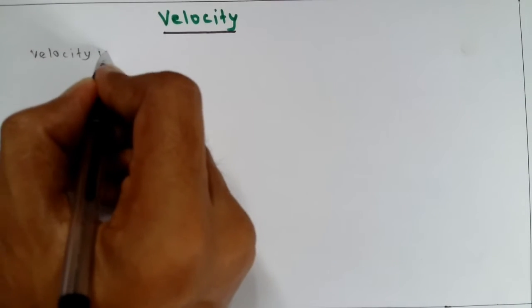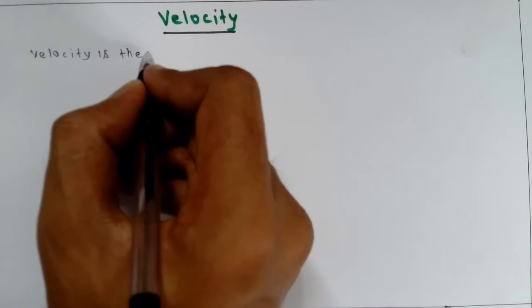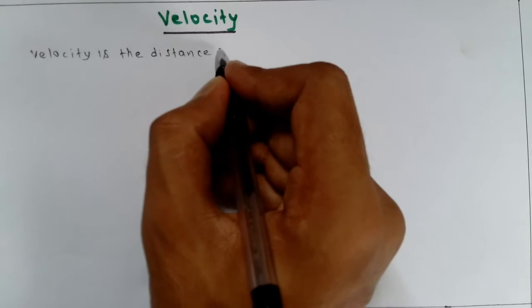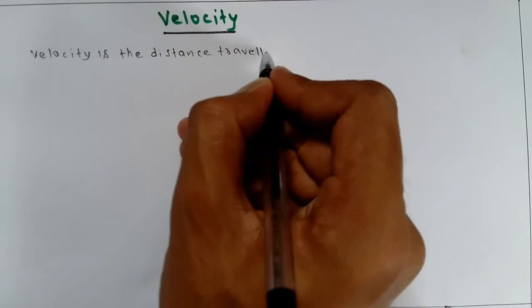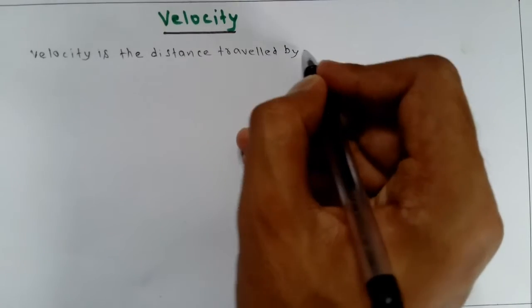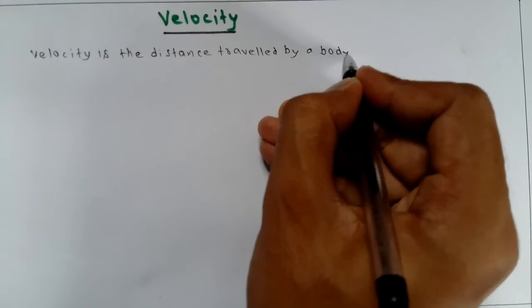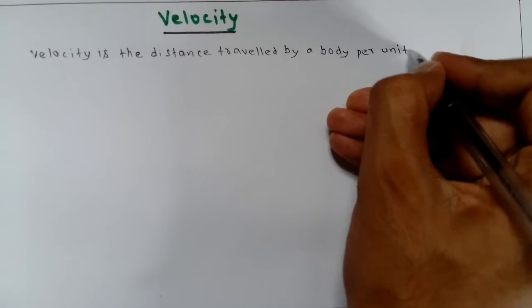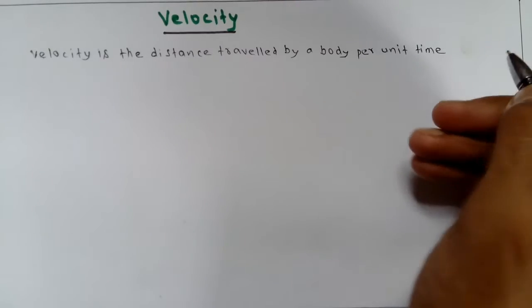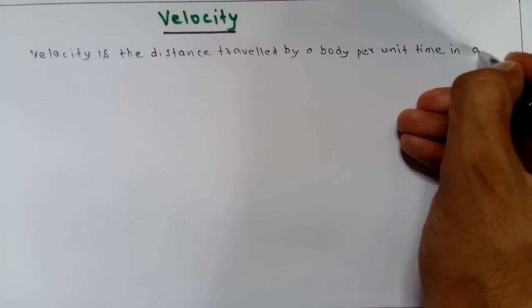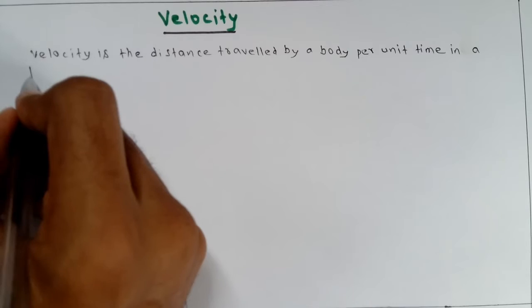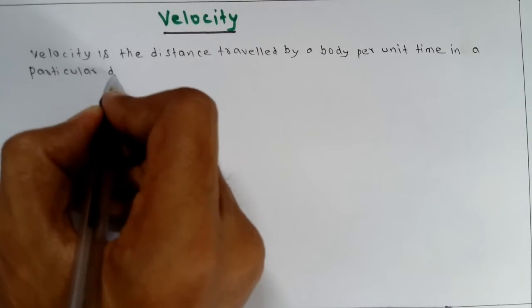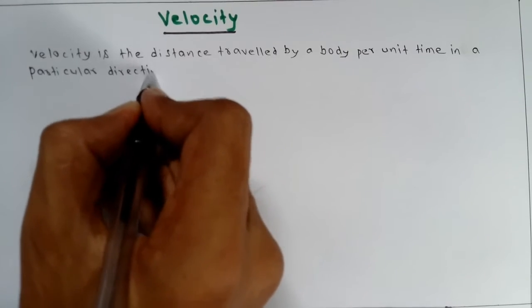Velocity is the distance traveled by a body per unit time in a particular direction.